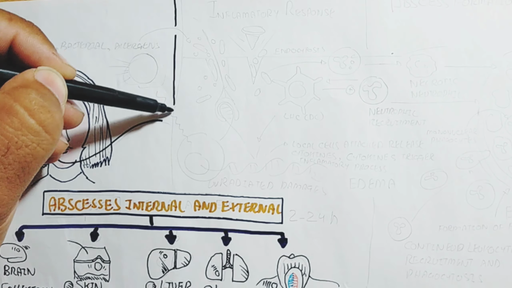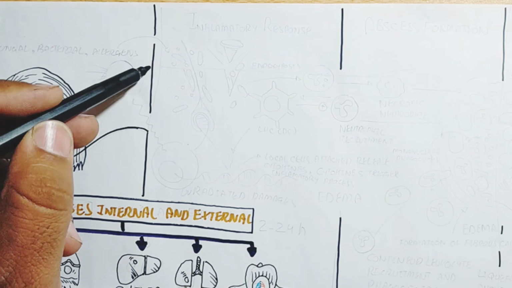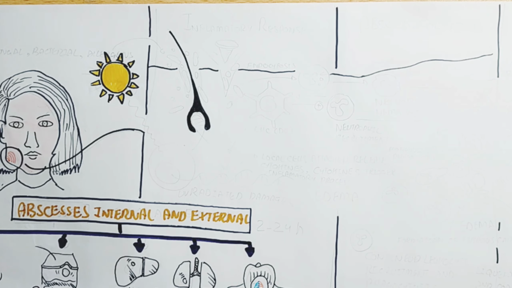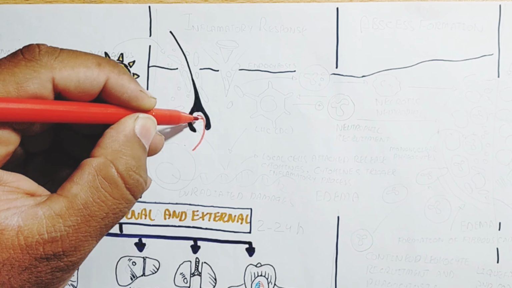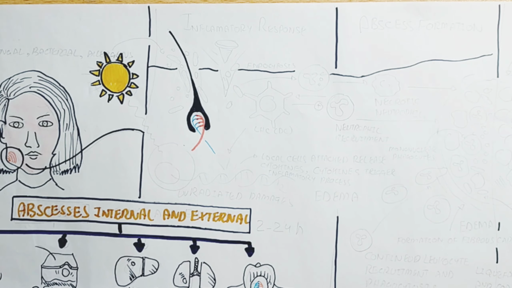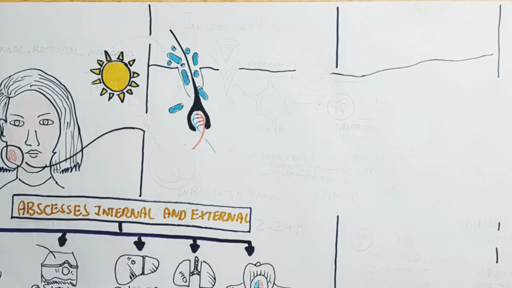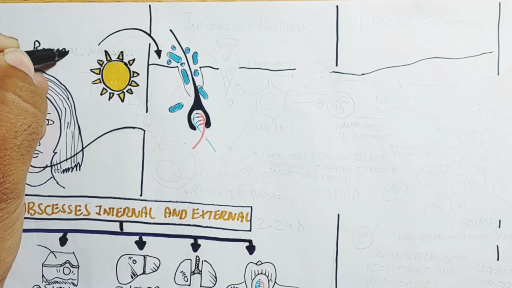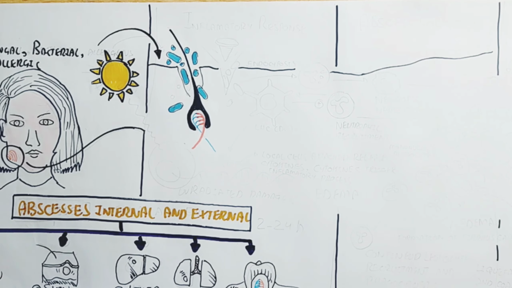Let's understand the pathophysiology. First we will understand the inflammatory response. The inflammatory response is due to injury of the skin outside. It can also occur inside, for example a fistula in the digestive system. UV radiation can also affect cells and damage the DNA.